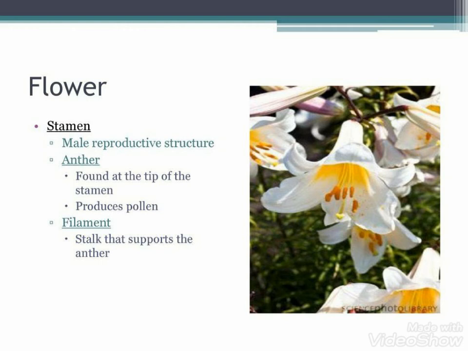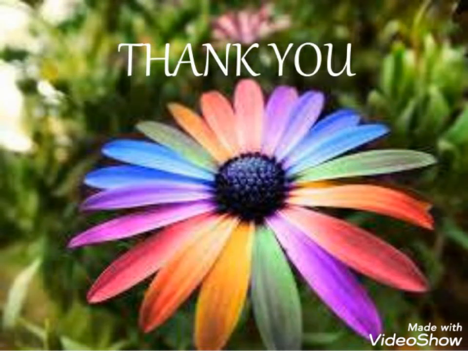A stamen consists of anthers and filaments. The anther is found on the tip and it secretes the pollen grains, and the filament is the stalk that supports the anther. The yellow dusty particles which you see are the pollen grains, and they help in reproduction. I hope that by looking at the pictures and relating the things to the pictures, you will be able to understand the concept.